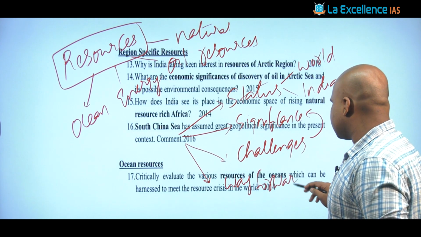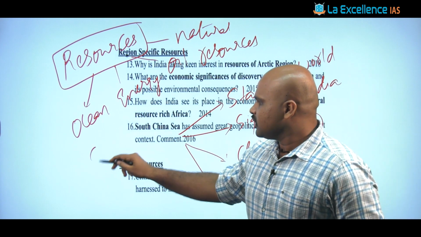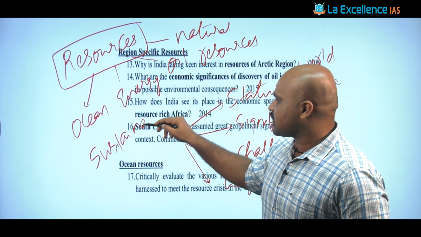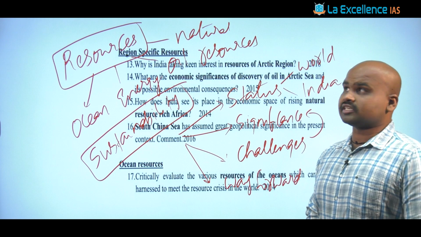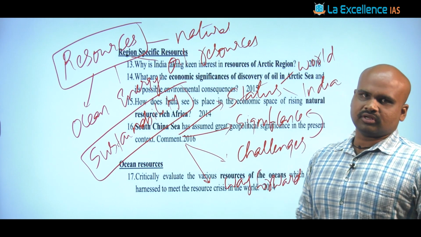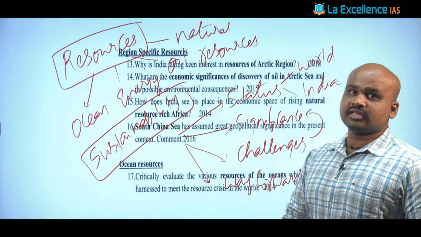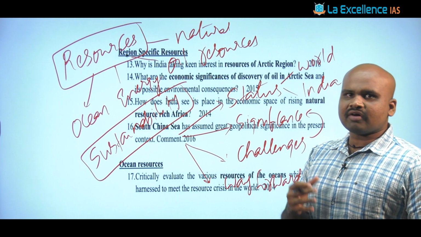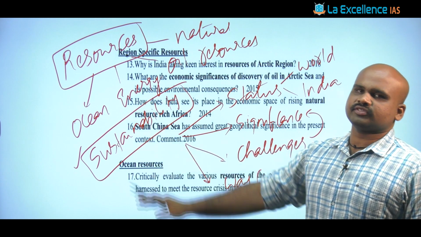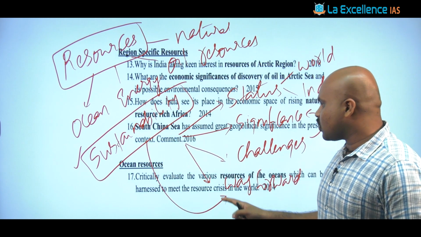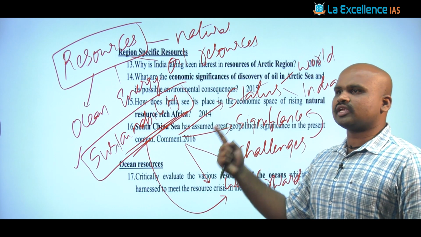And when you look at the way forward with respect to any of these resource topics, one very important aspect is that the sustainability aspect has to be emphasized. It has to be emphasized for the reason that most of these resources are natural, and when most of these resources are natural, they have a limiting capacity, a limited availability. When you have limited availability, the sustainability component has to be emphasized. That is going to be the way forward, and what should be done with respect to the sustainability aspect of that particular resource extraction or resource utilization.